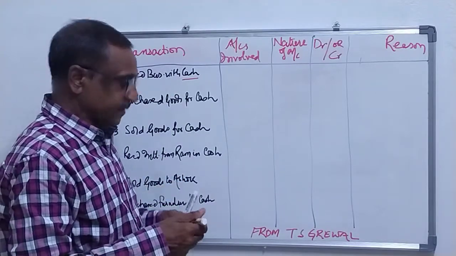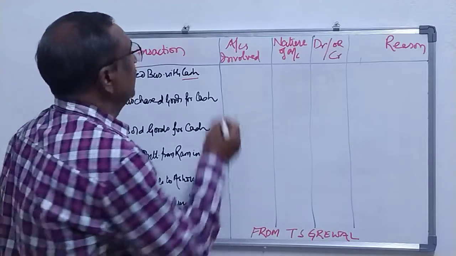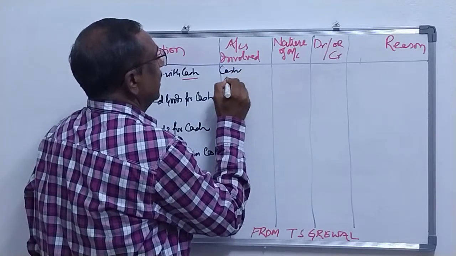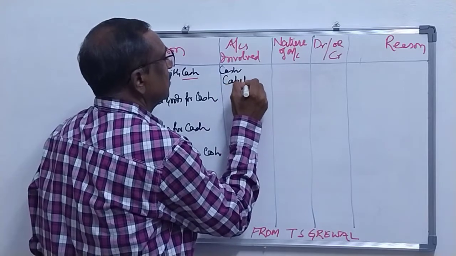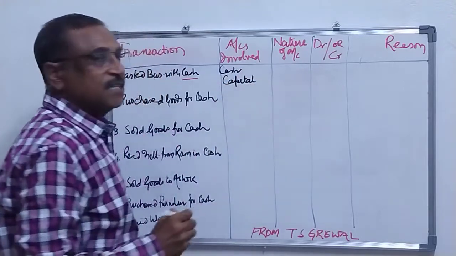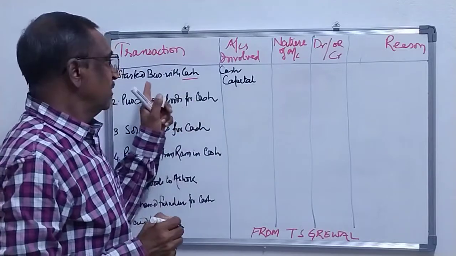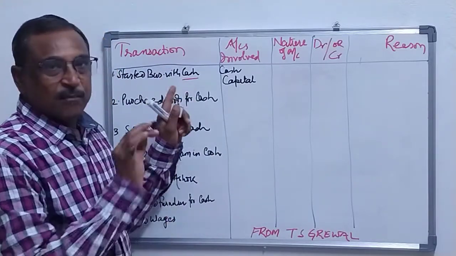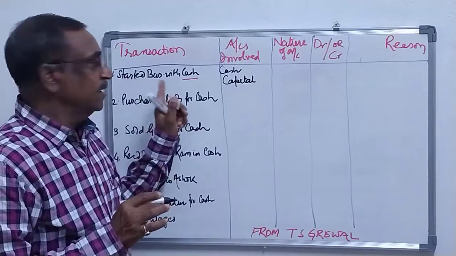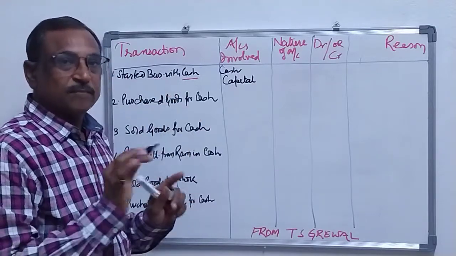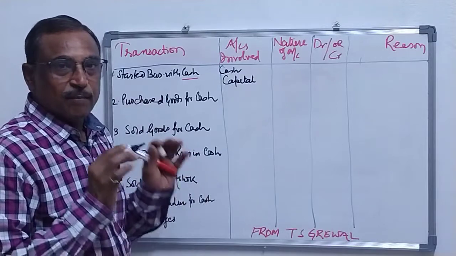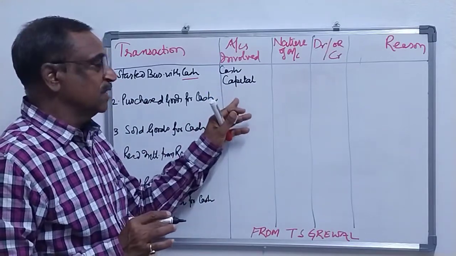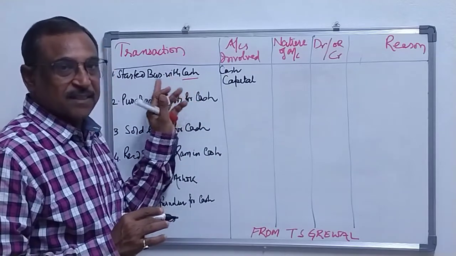So the two accounts involved are cash and capital. These are the two accounts involved in this transaction. Clear? I have not written the amount.